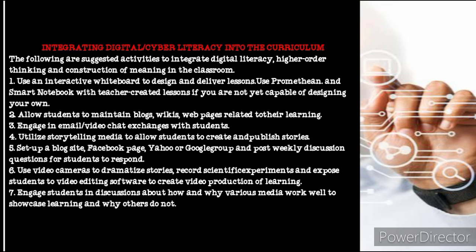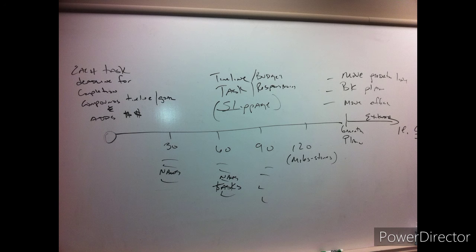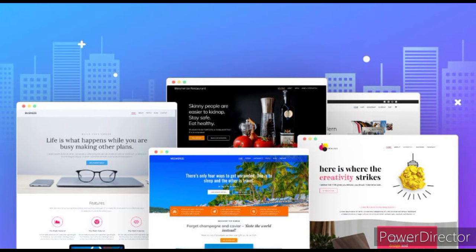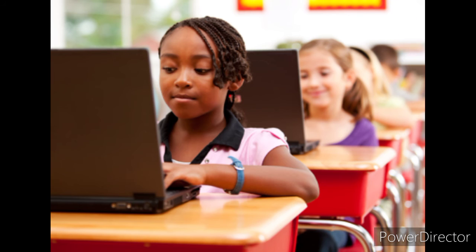The following are suggested activities to integrate digital literacy, higher order thinking, and construction of meaning in a classroom. Number 1, use an interactive whiteboard to design and deliver lessons. Use Promethean and Smart Notebook with teacher-created lessons if you are not yet capable of designing your own. Number 2, allow students to maintain blogs, wikis, and web pages related to their learning. Number 3, engage in email and video chat exchanges with other students.